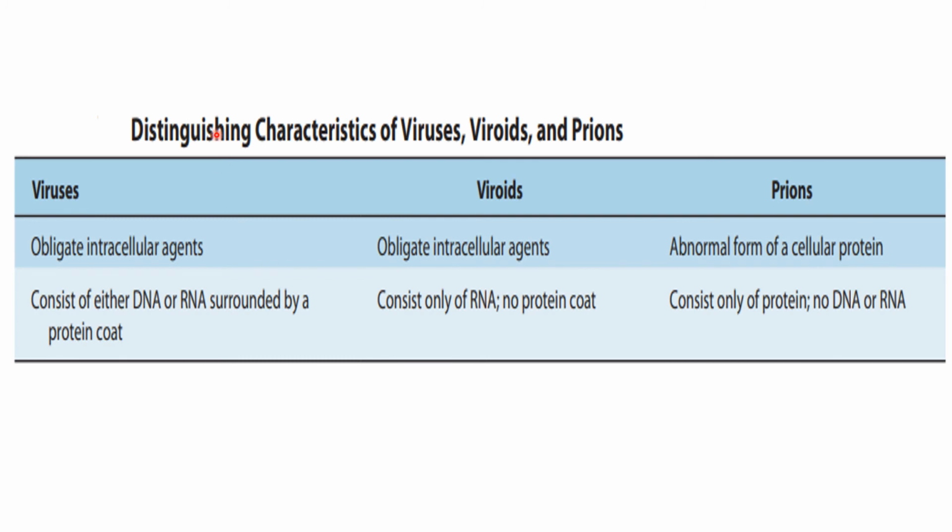If we compare the viruses, viroids, and prions from each other, viruses are obligate intracellular parasites. Viroids are also obligate intracellular agents, and prions are the abnormal form of cellular proteins. When proteins become abnormal, they become prions. Viruses consist of either DNA or RNA surrounded by a protein coat.